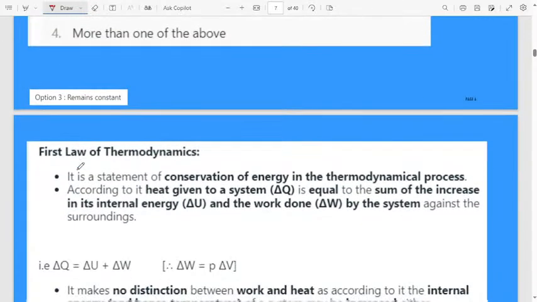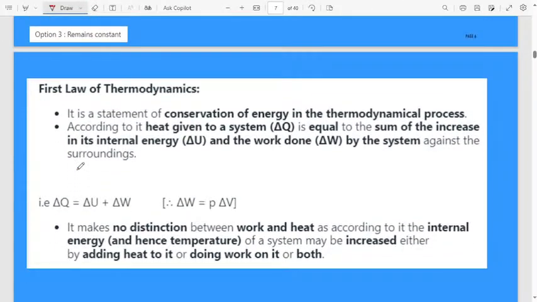How? Let us discuss. This law is very important. Whatever I am explaining, you know, first law of thermodynamics, even the zeroth law is there. All the laws I will explain once again in a shorter way. Whatever theory class I included, that complete explanation is there, but here I will revise it fast because I will discuss questions based on the laws of thermodynamics. That's why, for those who are not able to watch those classes, at least this class is like a quick revision.